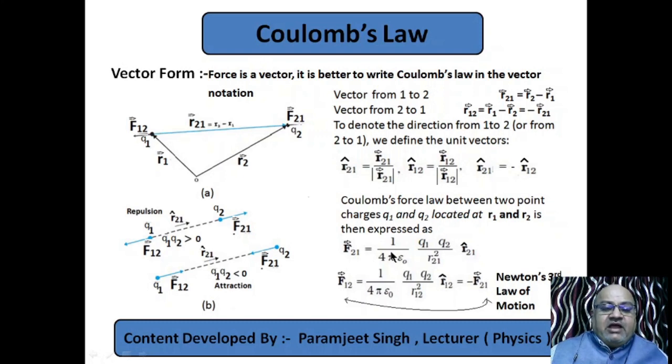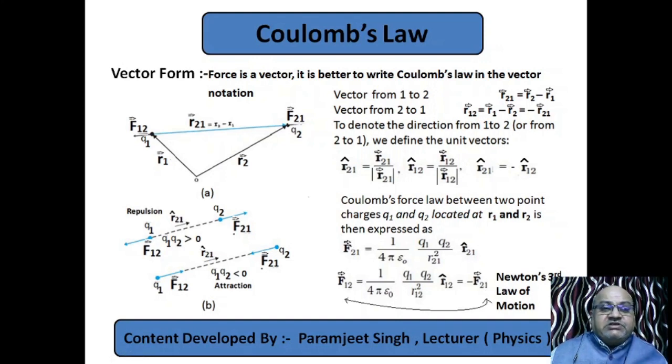So now see, F21 and F12 are equal in magnitude, but their direction is opposite because R12 is minus of R21. Therefore, F12 is equal to minus F21. If we take F12 as action, F21 is reaction.